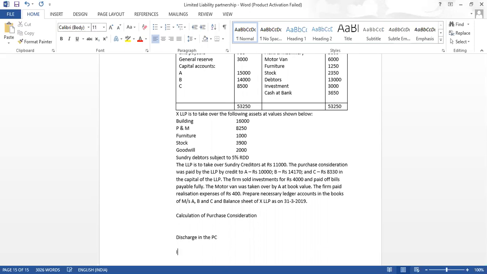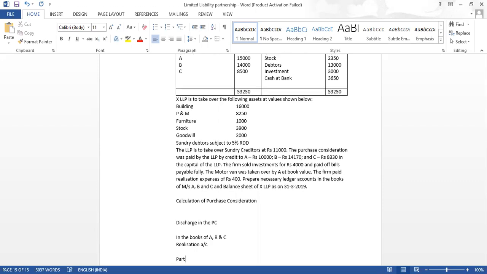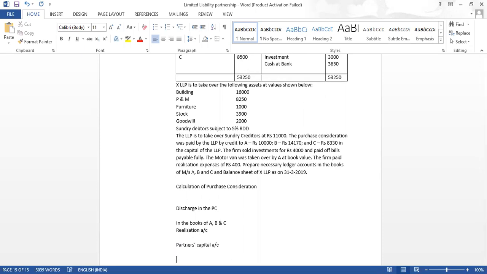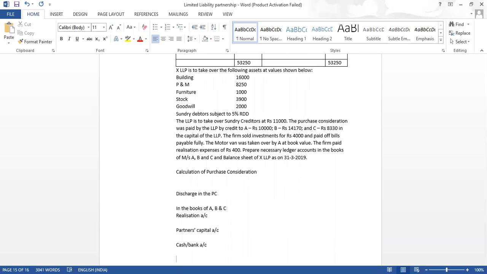In the books of A, B, and C, we will have to prepare the realization account. We will have to prepare the partners' capital accounts. After the partners' capital accounts, we will prepare the cash bank account. Nothing is told about cash bank, whether it is taken over or not taken over. So we can take an assumption.